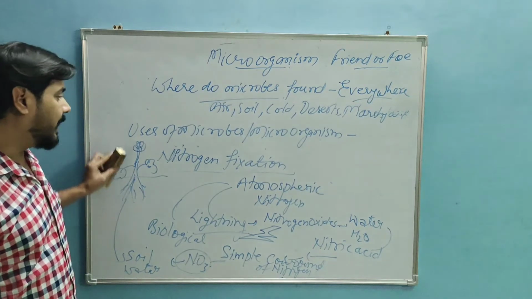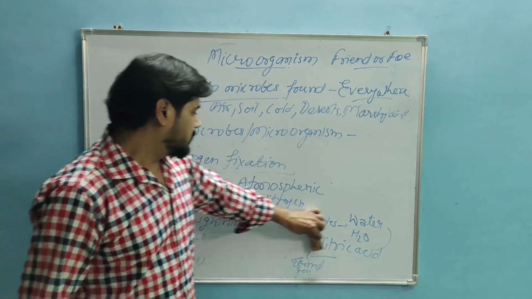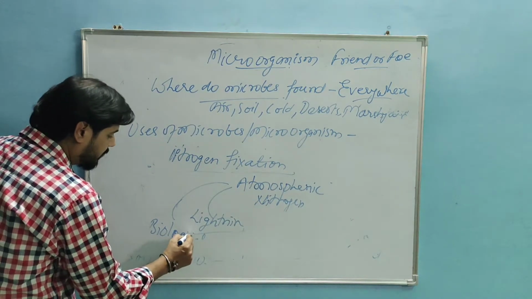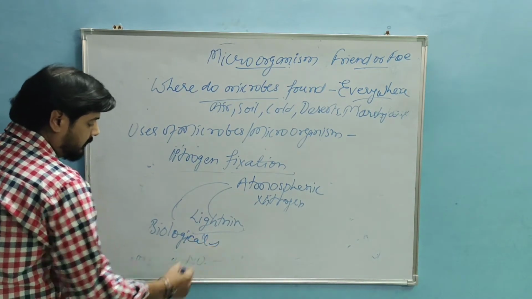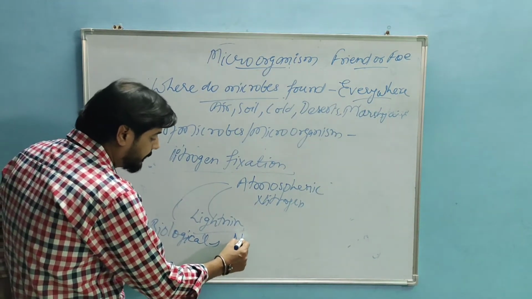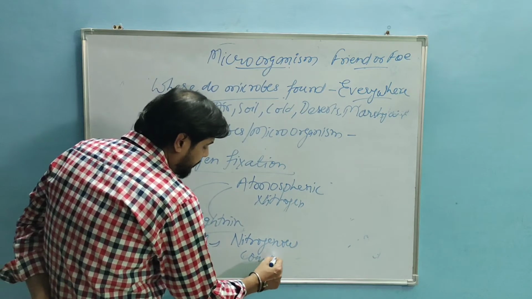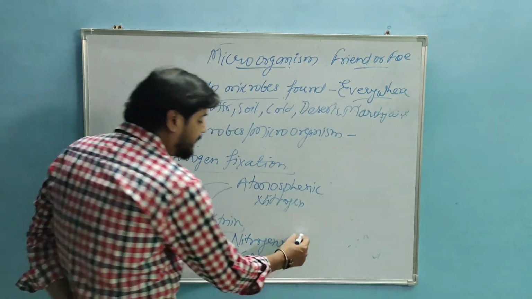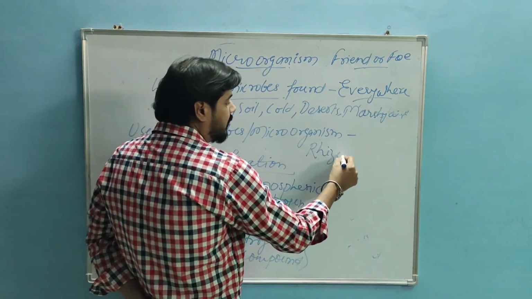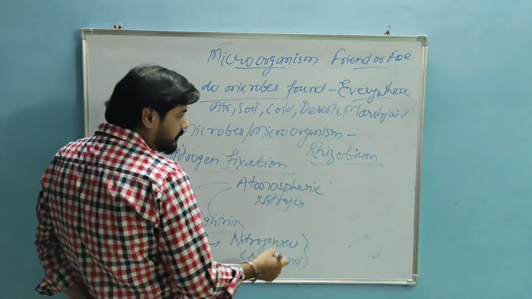The second process is biological. What is the biological process? In the biological process, atmospheric nitrogen is converted into simple nitrogenous compounds by bacteria. Among the useful microorganisms we are talking about, here we have the bacteria Rhizobium, which we discussed earlier as an example.